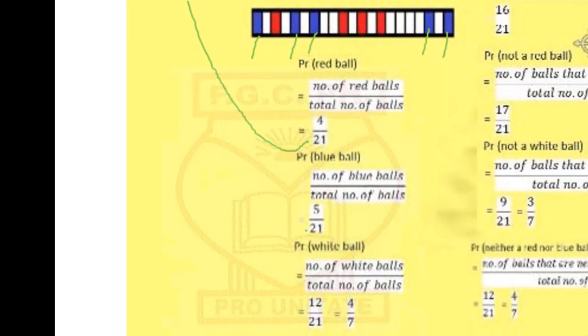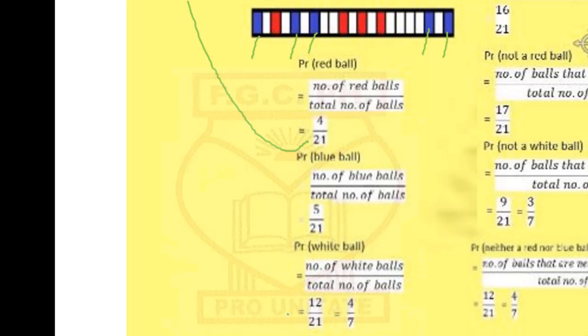The next question is probability of picking a blue ball. There are 5 blue balls here, as you can see. So we have 1, 2, 3, 4, 5 blue balls. So the probability of picking a blue ball would just be 5 over 21, because there are 21 balls altogether.